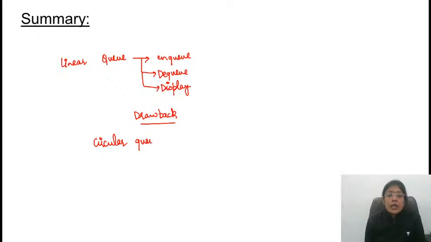Circular queue. In the circular queue also we had looked at the condition. Tomorrow I'll be taking previous year questions on queues. So whatever concepts we have covered, just revise those concepts, try to attempt previous year questions, and then we will be solving the previous year questions. So circular queue के case में we had done the implementation of NQ. Let me write this as circular NQ and circular DQ. Yes? So just focus on the conditions. Full के लिए condition क्या है, empty के लिए condition क्या है. On the basis of conditions you can get a question. On the basis of time complexity you may face a question. On the basis of the code you may face a question, and so on.